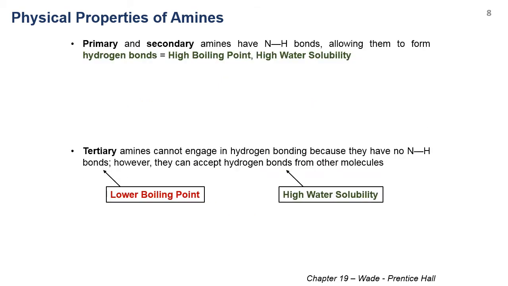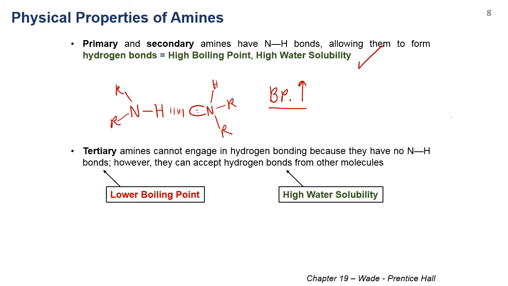So just to sum up, primary and secondary amines have the NH bond, so they can form hydrogen bonding with themselves, and they should have a higher boiling point than tertiary amines. They can also form hydrogen bonding with water, so they should have high water solubility compared to, for example, alkanes.